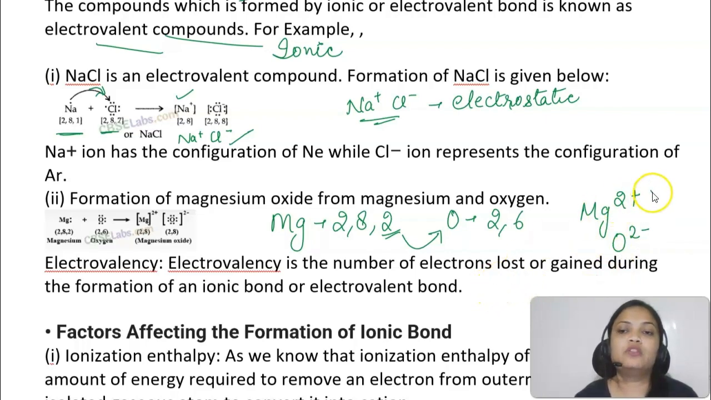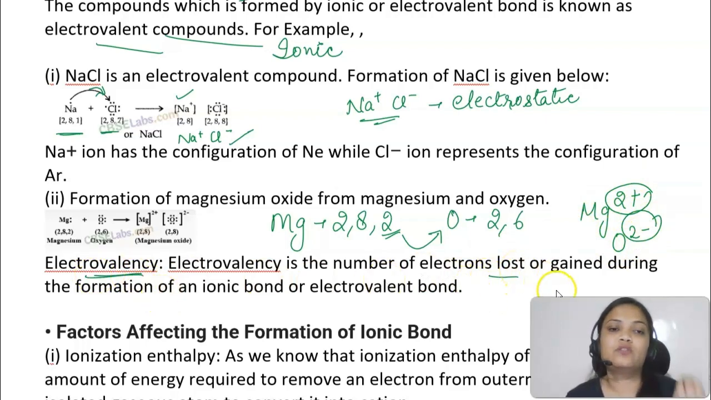Now this charge, whatever we have, we call it electrovalency. Electrovalency means the number of electrons lost or gained during ionic bond formation. Now if I ask you what is the electrovalency of sodium and chlorine, it's 1 each. And what's the electrovalency of magnesium? It's 2. For oxygen, it's also 2. So that is about the ionic bond. It is formed by the transfer of electrons.